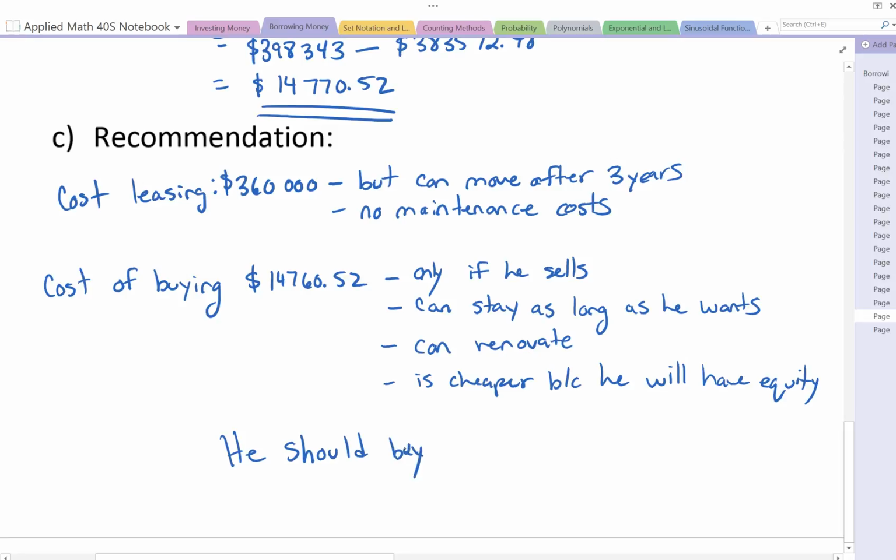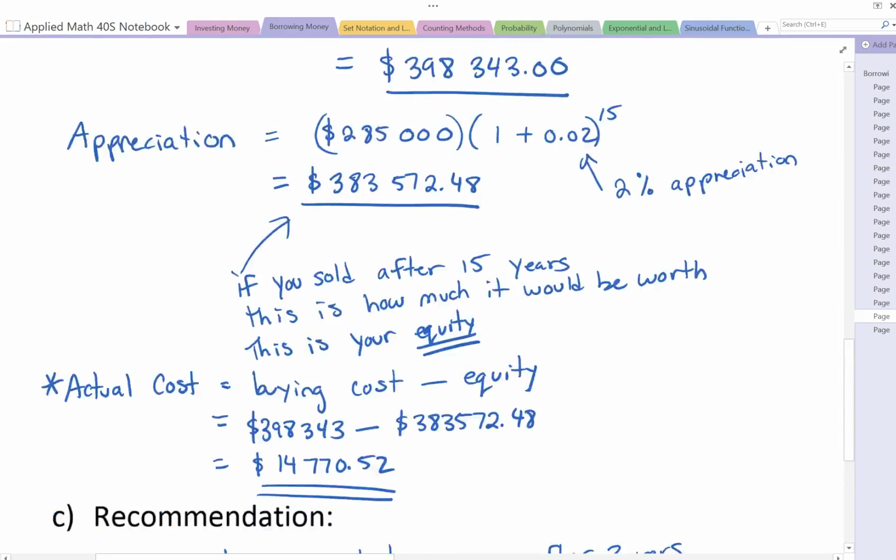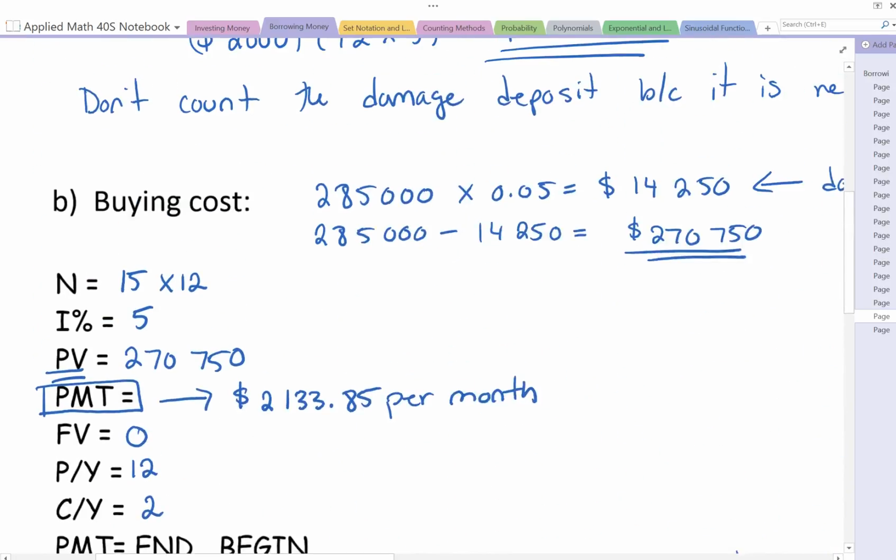Now there's lots of variables when you're looking at buying, especially when they throw in the information about the appreciation. You always hope that your house is going to appreciate and not depreciate, because if it depreciates, then it's going to cost you more money, right? Because even when you sell at the end, you're not going to get extra money, you're going to lose money. Okay, so have a look through that example again, just reviewing and seeing what exactly we did.